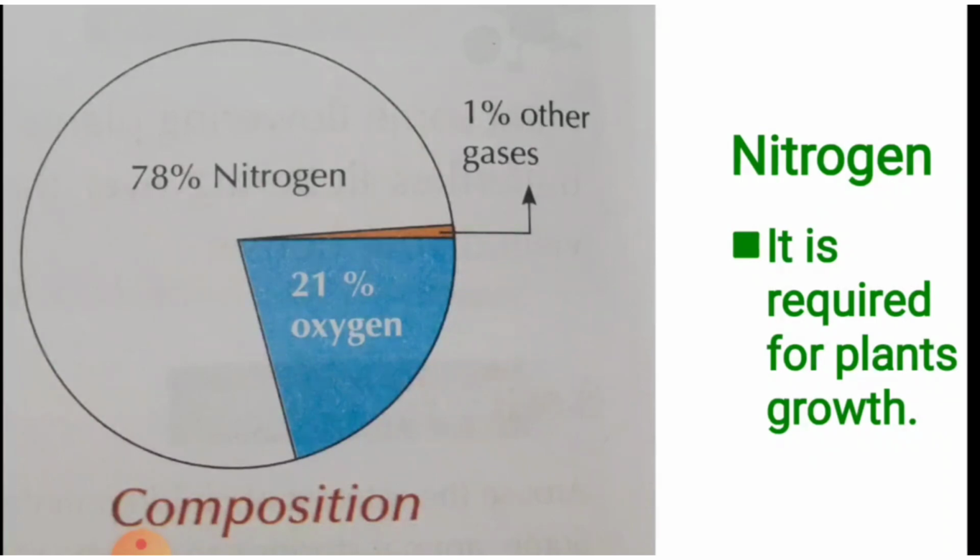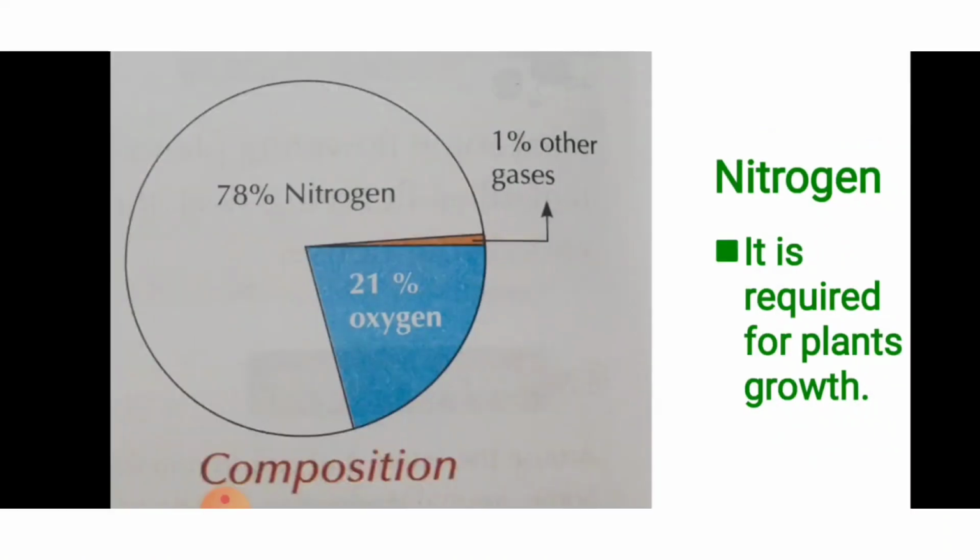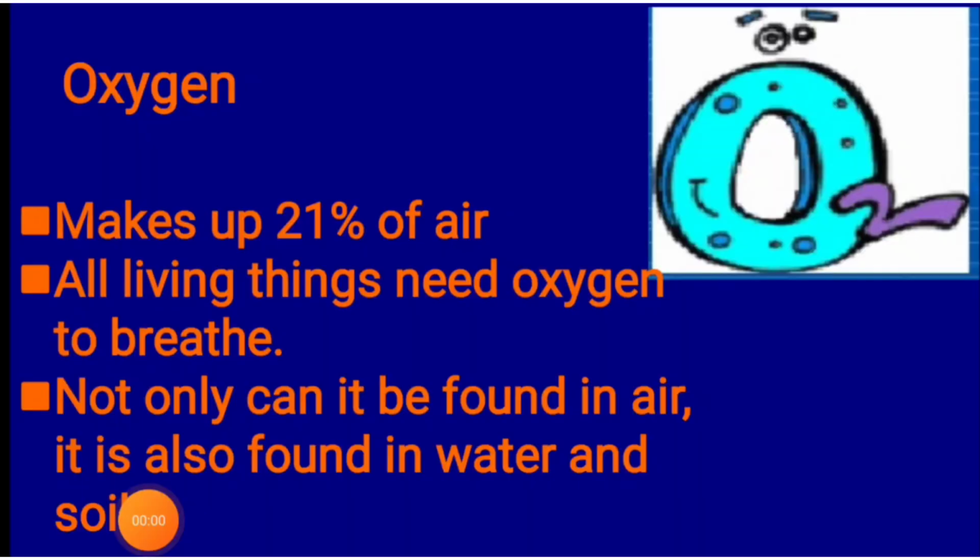How? Let's see. As we know, the highest percentage, that is 78% of nitrogen, is present in the air. Children, this nitrogen is required by the plants for their growth. Oxygen. 21% of oxygen is present in the air.